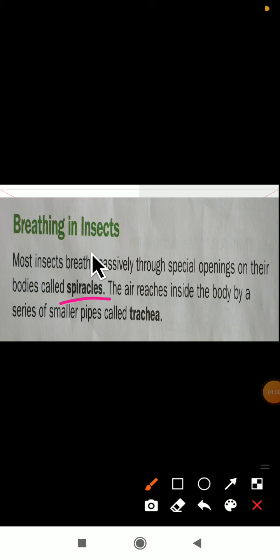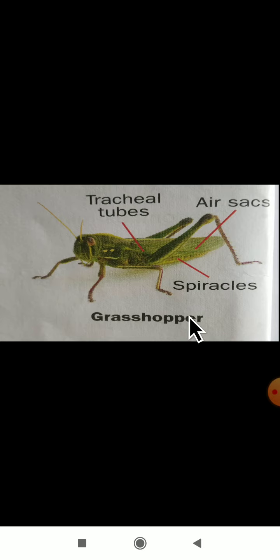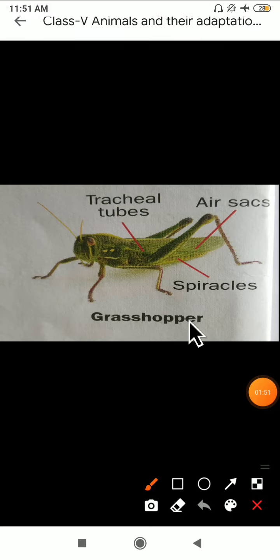Spiracles. Most insects breathe passively through special openings on their bodies called spiracles. The air reaches inside the body by a series of small pipes called trachea. I will show you here. This is a grasshopper, one of the insects. Can you see the spiracles?